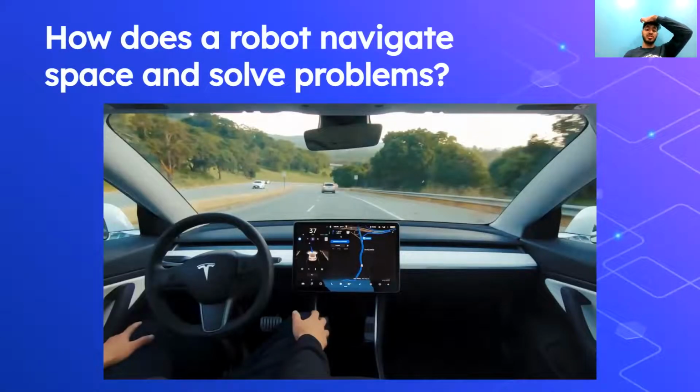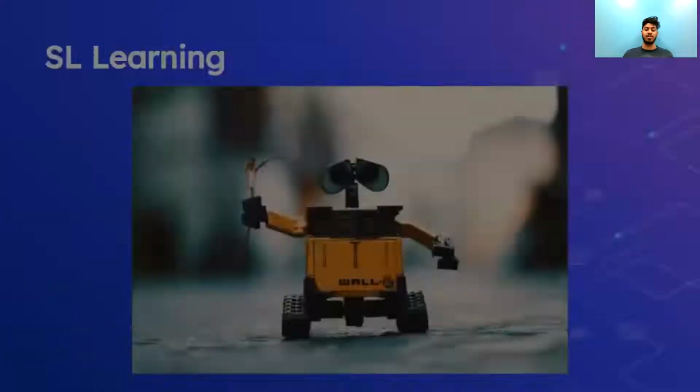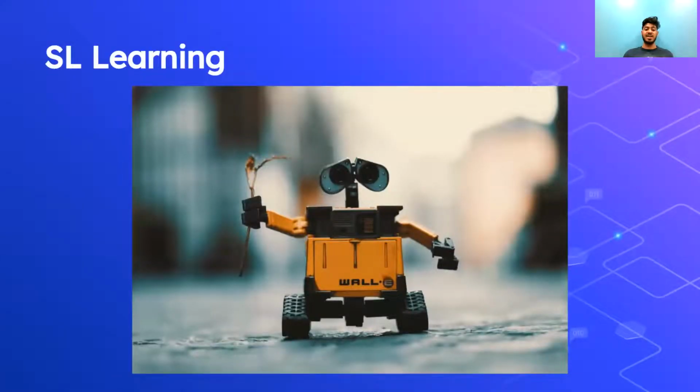So, using artificial intelligence, how does a robot navigate space and solve problems? Basically, here is shown Tesla's autopilot, which is an example of applications of AI and machine learning. And in this specific example, the Tesla car uses symbols to construct the environment all around it, which is the road and the cars and all the different railings and obstacles around it, to represent the conditions of the problem and to represent possible actions it could take to solve the problem, which in this case is driving the car. So this is in essence what we call symbolic learning or SL learning.